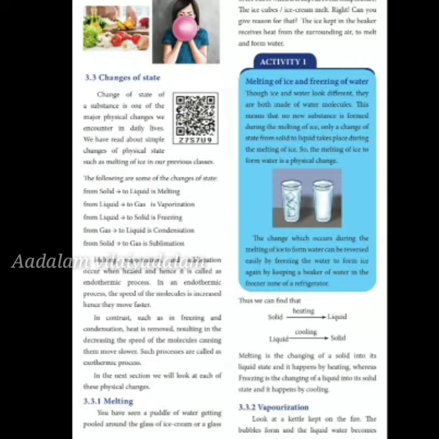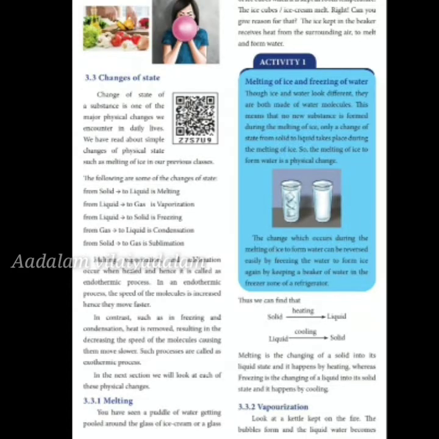In contrast, an exothermic process happens when freezing and condensation occur, that is when heat is removed, resulting in decreasing the speed of molecules, causing them to move slower. Such processes are called exothermic processes. In endothermic, heat is used. In exothermic, heat is removed.